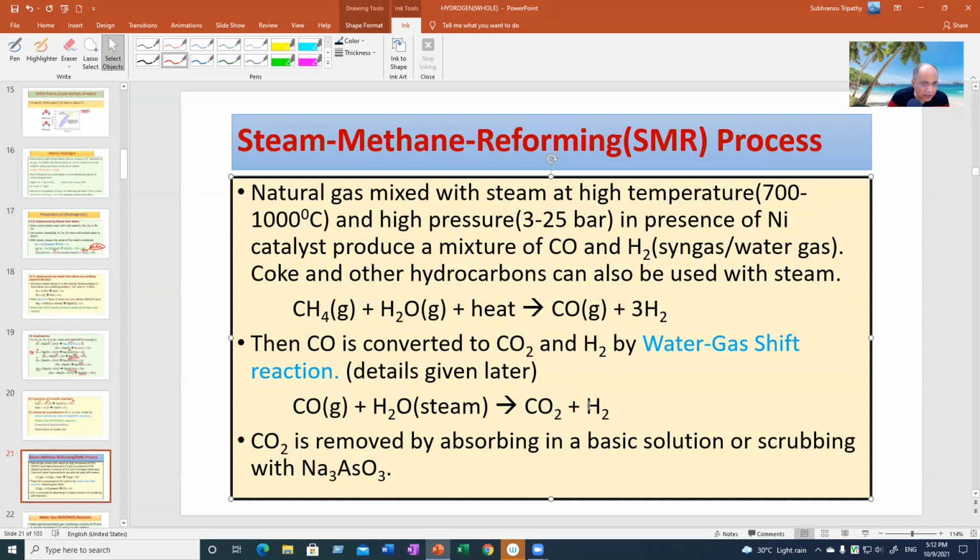Now the carbon dioxide is easily removed. It is an acidic gas. You can absorb it in a basic solution like sodium bicarbonate or sodium carbonate, or by scrubbing with sodium arsenite. It will absorb carbon dioxide, and then hydrogen will be set free.